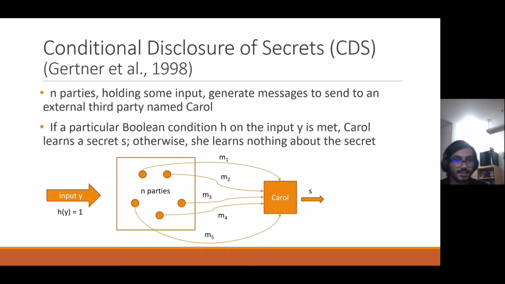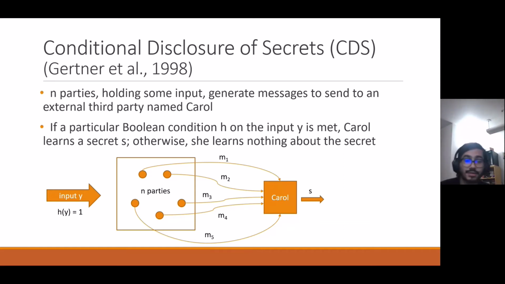Pictorially, we start on the left with input y, and for this example we're going to assume that h of y equals 1, that the Boolean condition function has been met. Then the n parties receive this input. They all generate some individual message, m1, m2, m3, and so on.